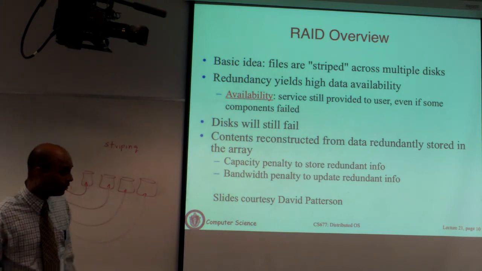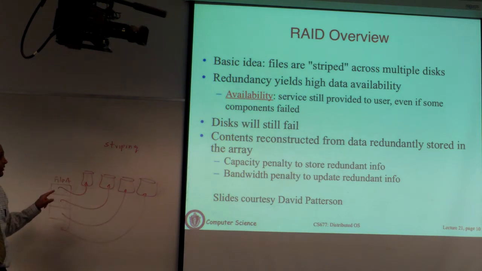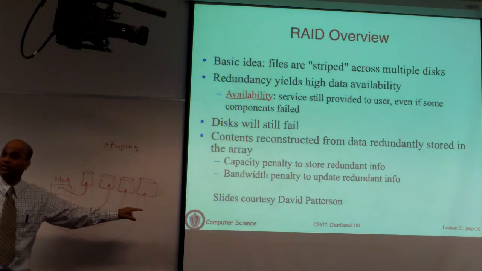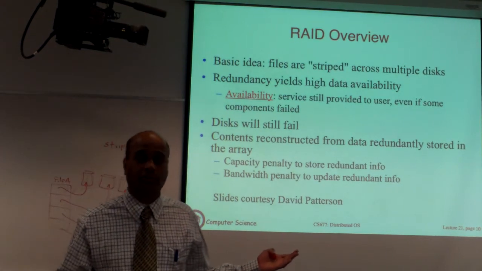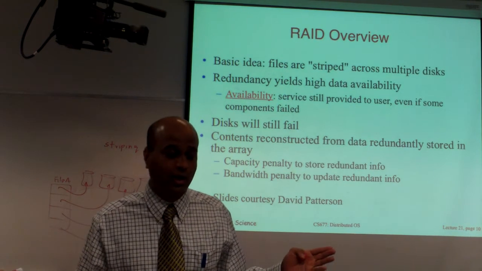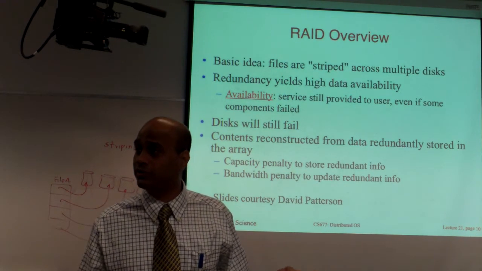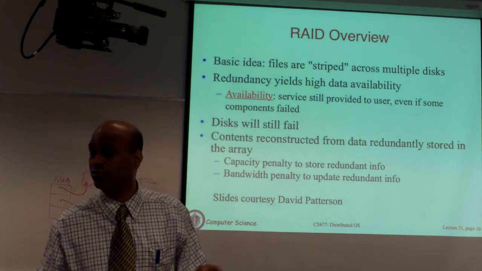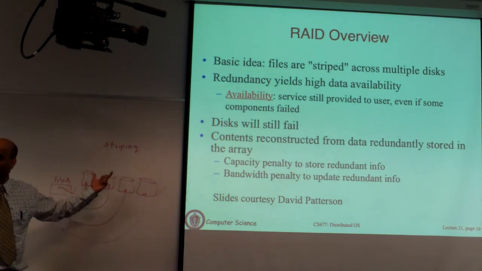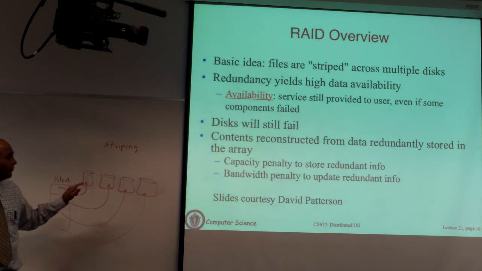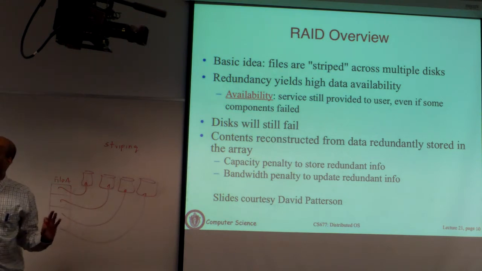So what does this give us? The first thing it gives us is, when you access this file, you are going to send requests to individual disks. So you will get an n times speed up. You are getting the I/O power of all of the disks rather than a single disk. So you are going to get parallelism, because now you are retrieving the blocks in parallel across multiple disks. Furthermore, your imbalance problem is gone.